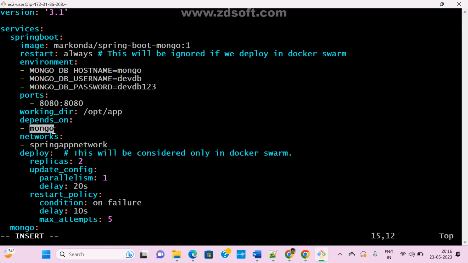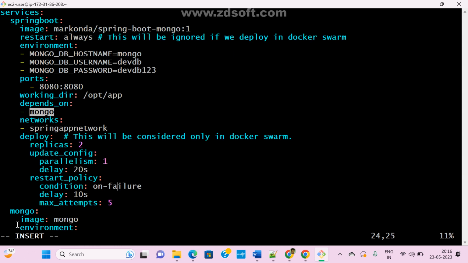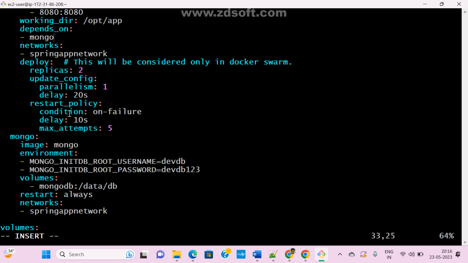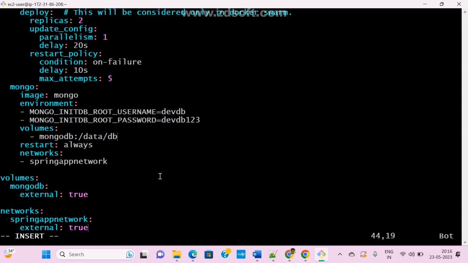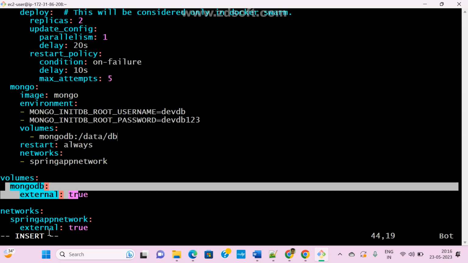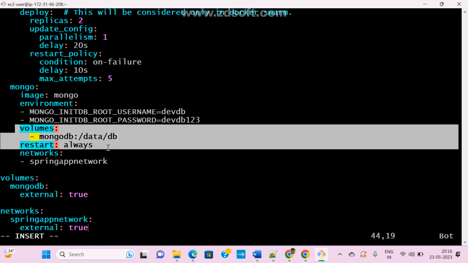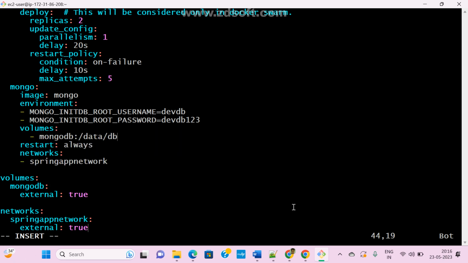See here, this is my service. What is your service name? Mongo. Now coming to here, first it will start the MongoDB. Once this is ready, now it will deploy your front end application. That is the dependency. So now let me execute it. This remaining part is the volume and this is the network. See here, this volume and network we already configured.